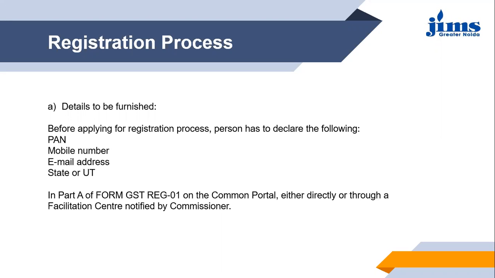After filling in all this information, you need to submit it to the portal, so that this application can be further considered. Once part A is finalized by the person who needs to get registered, it will be submitted to the portal.